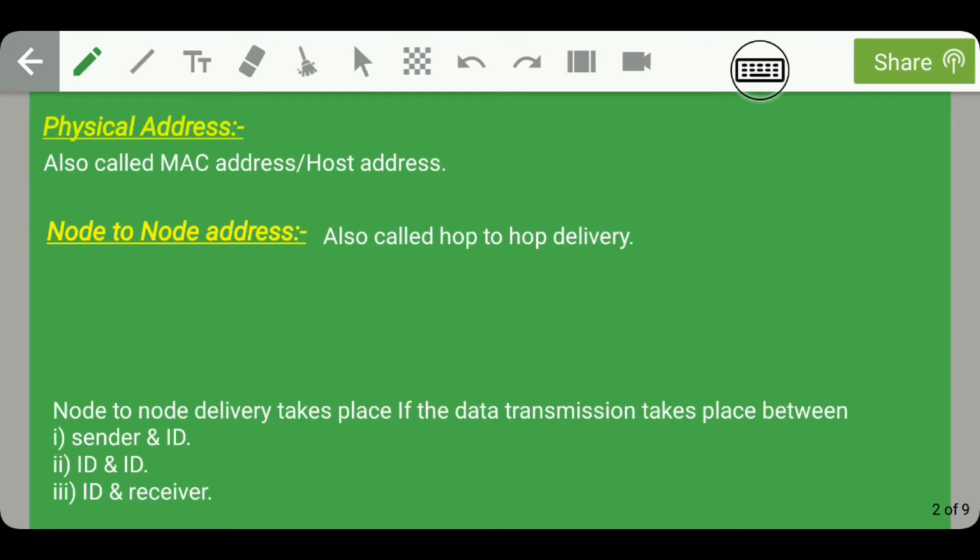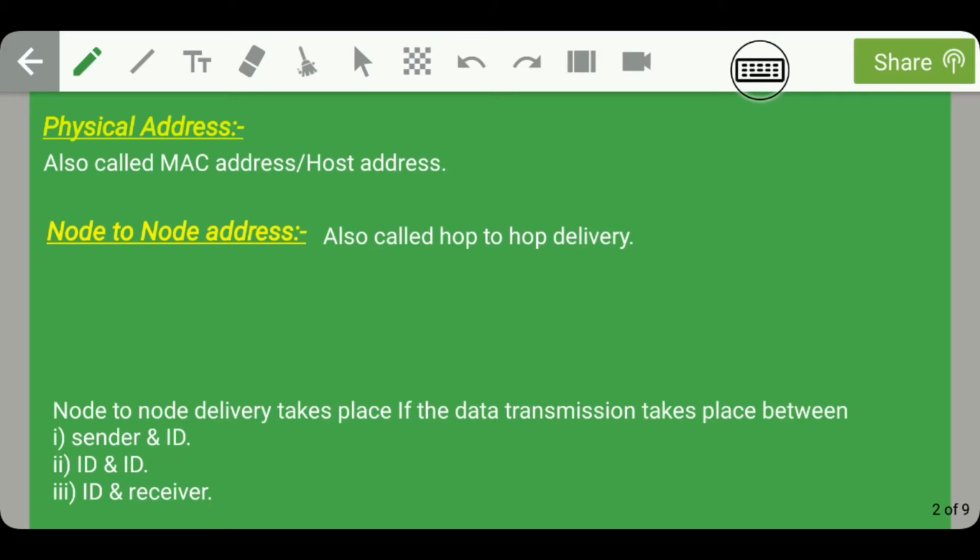Guys, moving on, let us talk about the next functionality of a data link layer, that is, it provides physical addressing. Guys, this physical addressing is also called MAC address or host address. Therefore, what is the definition of this host address or physical address?